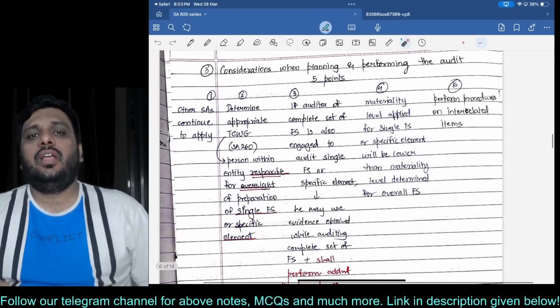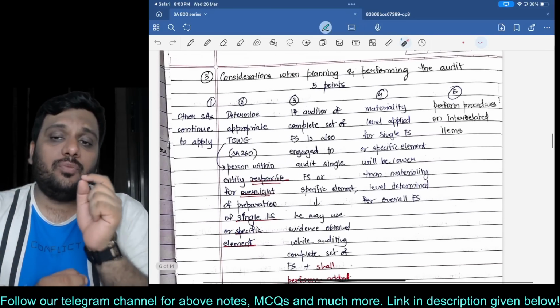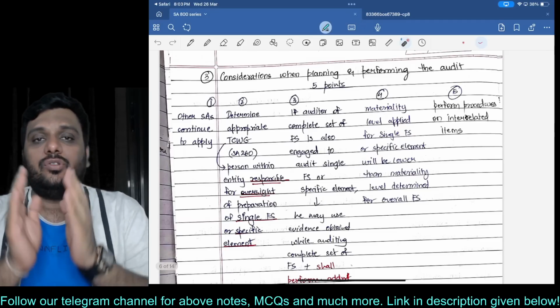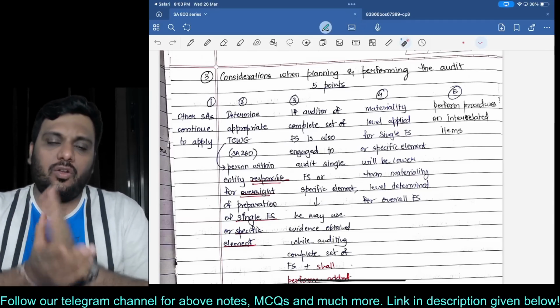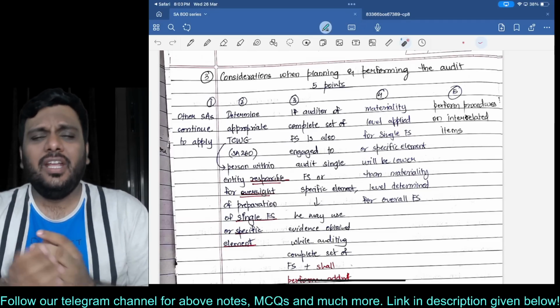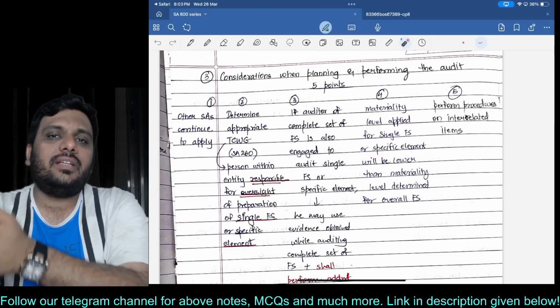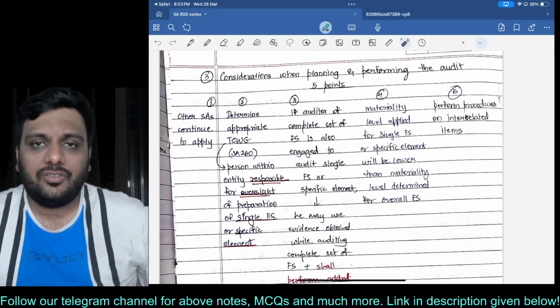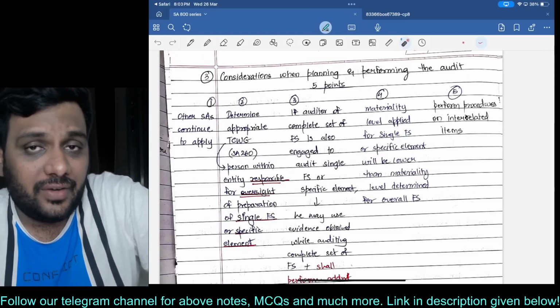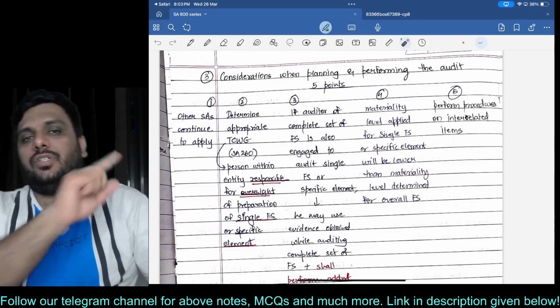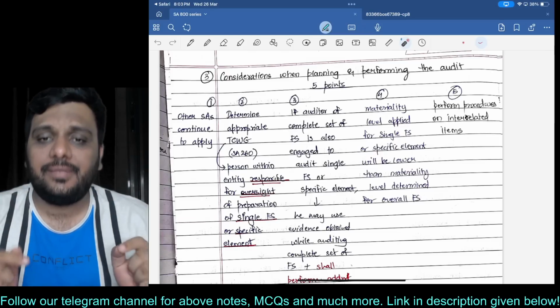Yes, sir. And you have to perform procedures on interrelated items also. For example, if you are conducting audit of inventory, you cannot just say that I will never look at the purchase and the sales process, because without that, how will you come to the amount of inventory? So I'm not saying cover the entire entity's financial statements, but you will have to perform procedures on interrelated items. So can we revise this?